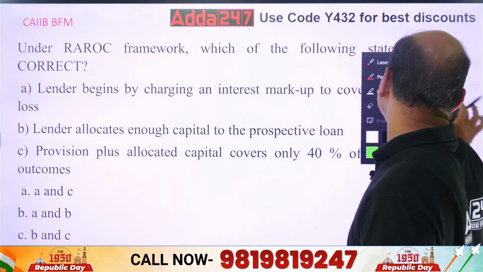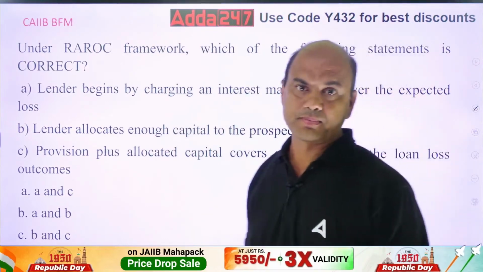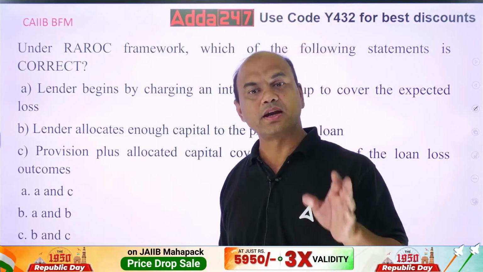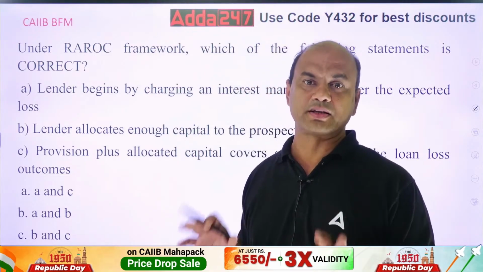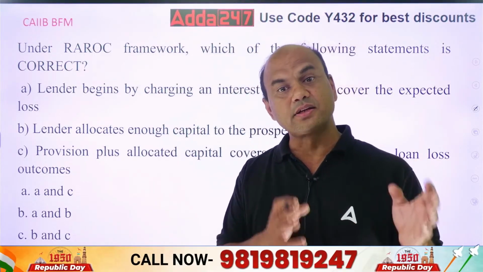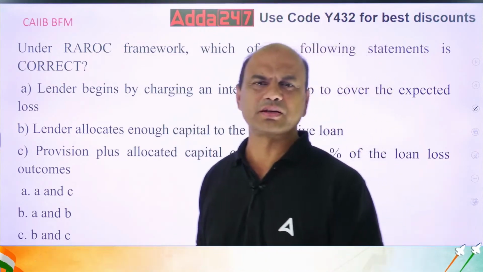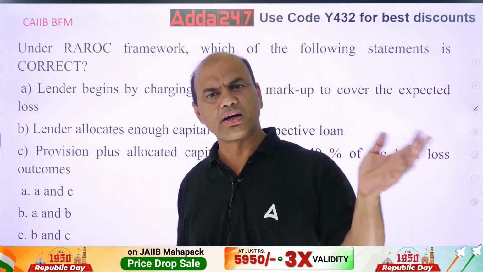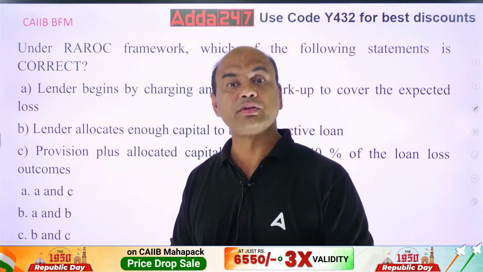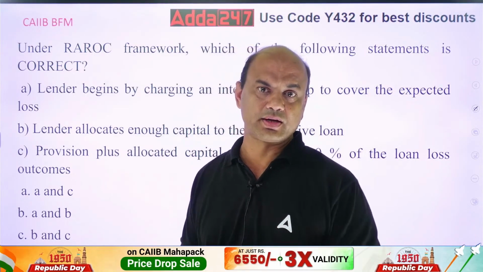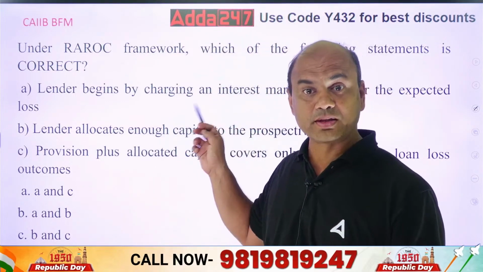What does this mean? What are the chances of this loan becoming an NPA? How will you get this? You get this by the ratings. There are two types of ratings again. One is given by the external agencies. These are for the large loans. But in your bank with a small loan, suppose somebody has come for 50 lakhs, do you go to the rating agency? No. You will do your own internal assessment and then give the rating score to that. So that score is added as a risk premium. This will be the part of your loss premium.